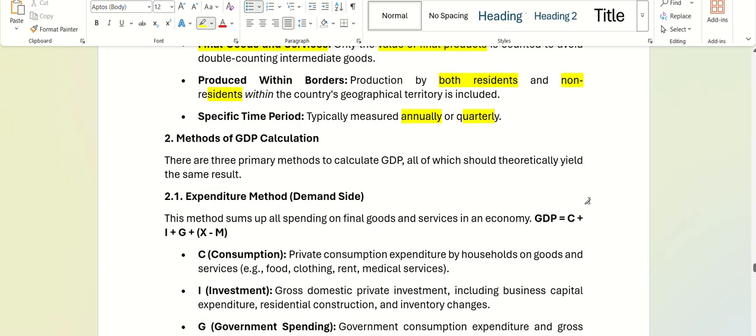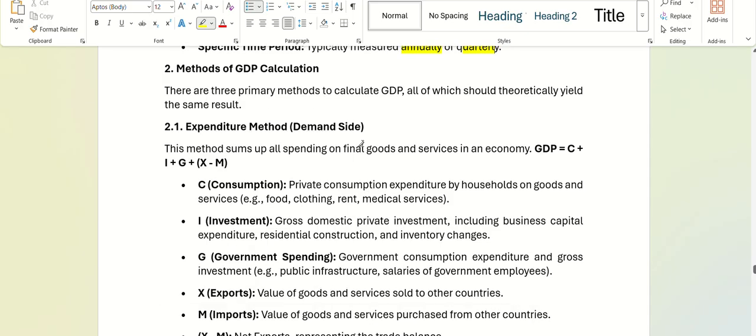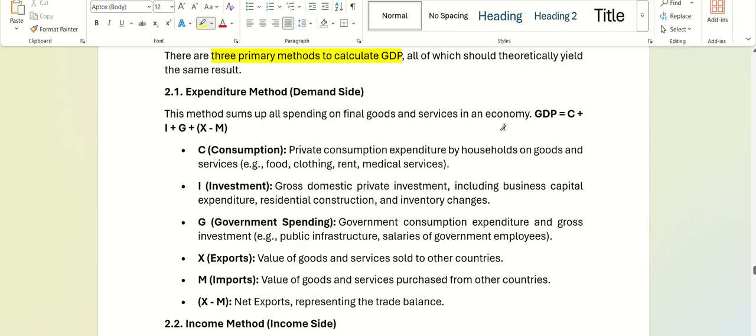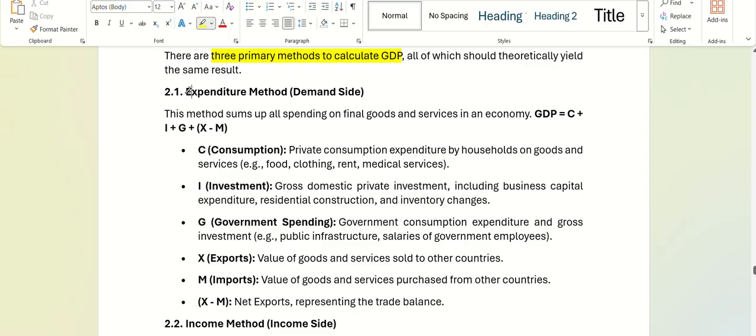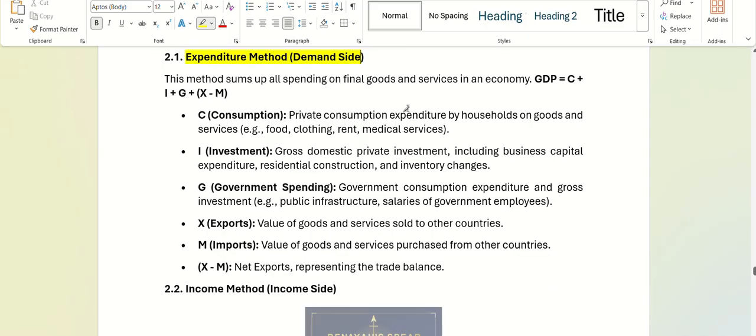So how do we calculate GDP? There are three methods to calculate GDP, and all the three methods theoretically should yield the same result. The first method is expenditure, that is from the demand side. GDP is equal to C for consumption, I for investment, G for government spending, and X minus M in brackets.